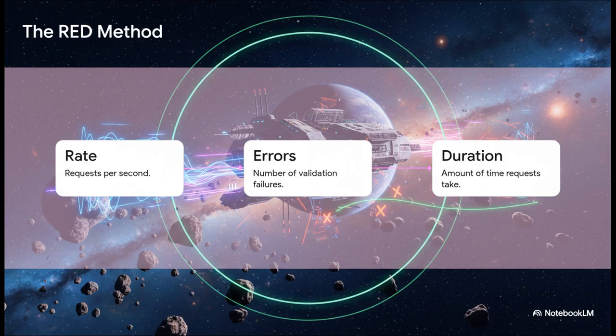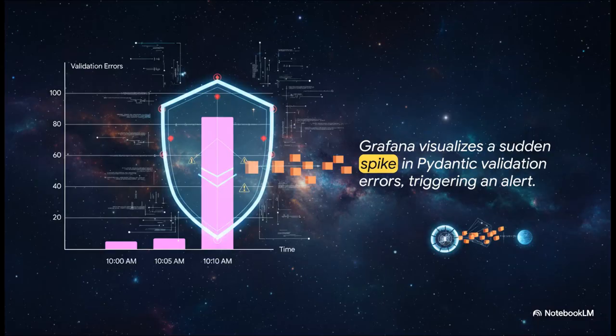It's that simple. And this is where the magic happens. With a tool like Grafana, you can see all of this on a dashboard and set up alerts. So, the very second your scraper starts seeing a spike in, say, validation errors, bang, you get a notification. You could even set it up to automatically pause the scraper, stopping even a single byte of bad data from ever touching your database. It's literally like having a superhero guarding your data integrity.